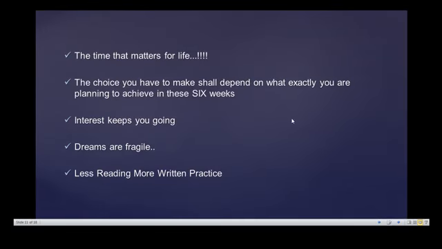The last point I would like to share is less reading and more written practice. Written practice means take a pen and paper and work it out, because every student has a habit of listening to what the teacher says. That is very good, you will understand physics and learn everything. But the problem comes when we want to reproduce it on paper.